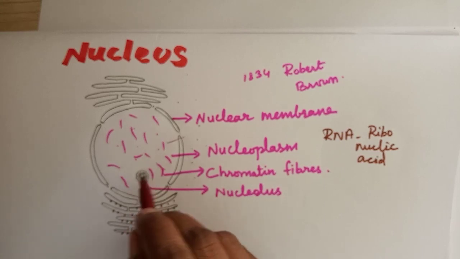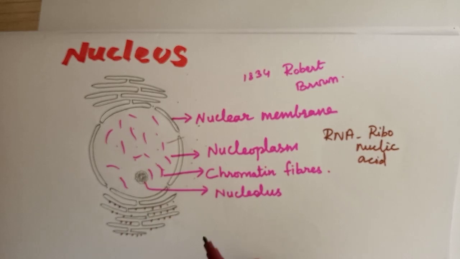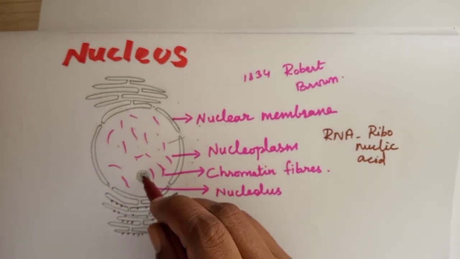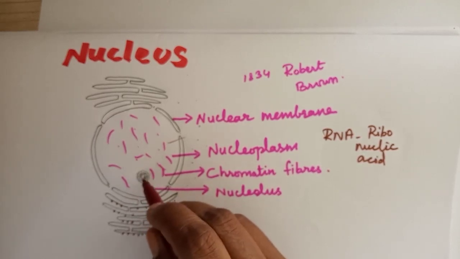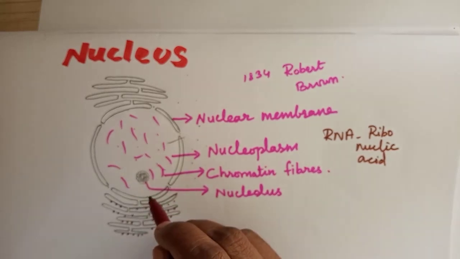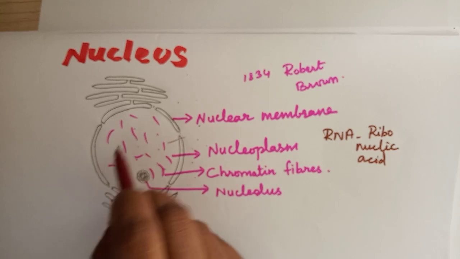Then what are ribosomes? They are helpful in protein synthesis in the cytoplasm. Understood? So from here only, it is a site of ribosome formation. What is the use of ribosomes? Ribosomes are helpful in the production of proteins. Understood?